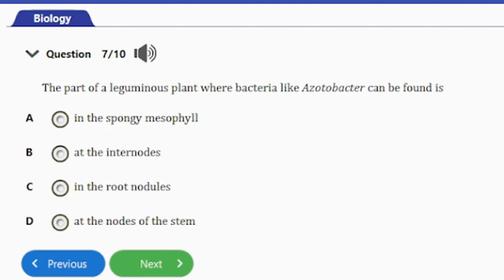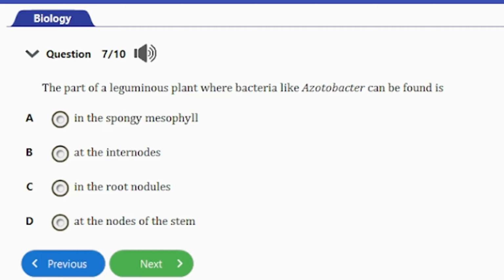So guys, the answer to this question is option C here, and that's in the nodules. Bacteria like Azotobacter can be found in the root nodules of the leguminous plants, and this is where they can fix atmospheric nitrogen into a form that the plant can use.